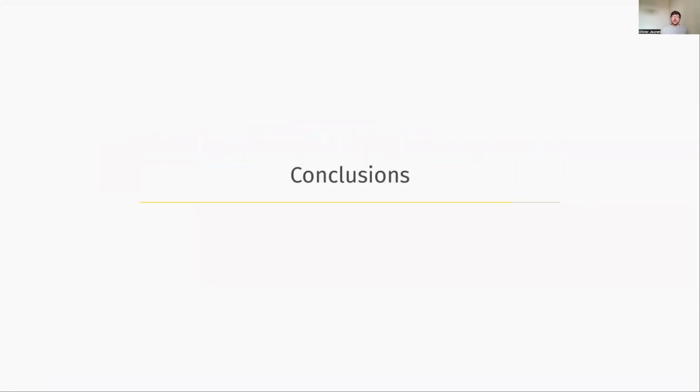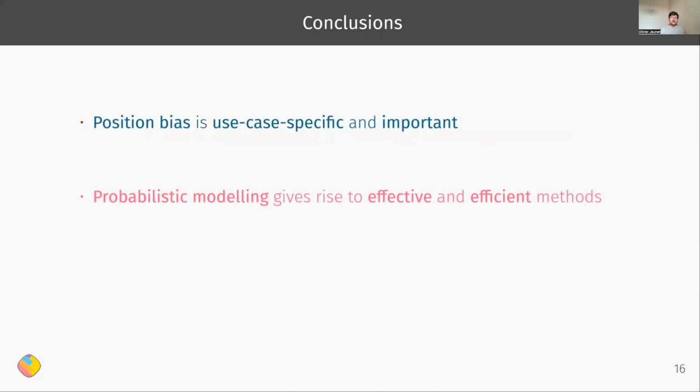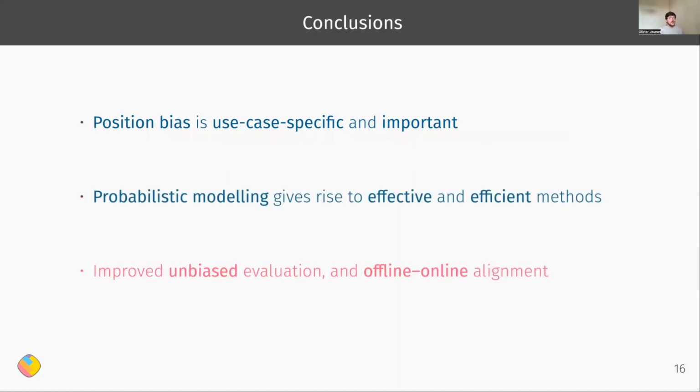All right, to conclude, I think position bias is very important, but it's also very use case specific. And so blindly adopting this very, very simple sort of logarithmic curve that was proposed in the original DCG paper might not really be the right thing going forward. And so we've shown that using probabilistic models can really give rise to very efficient and very effective alternatives, and that they can lead to improved offline evaluation and stronger offline-online metric alignment.